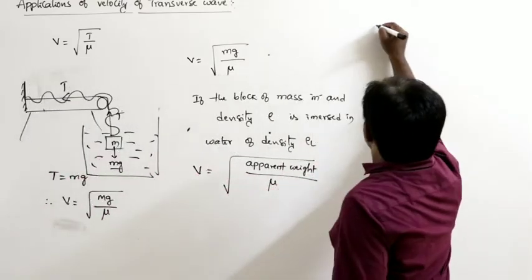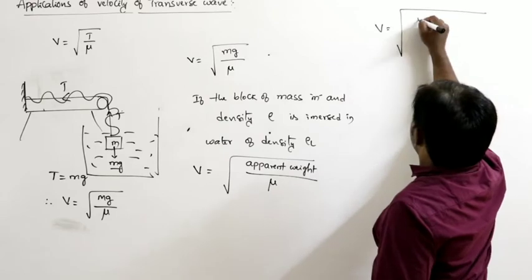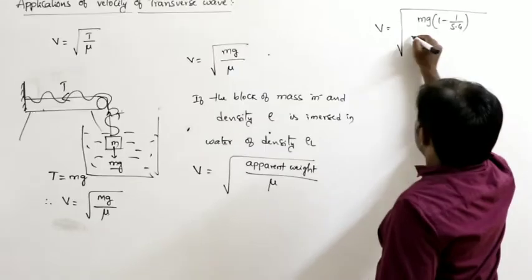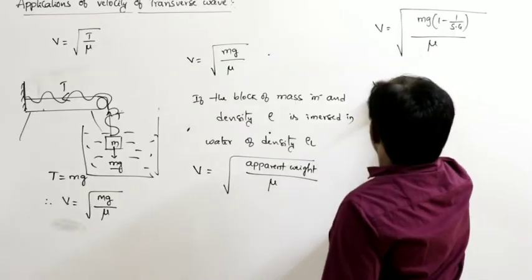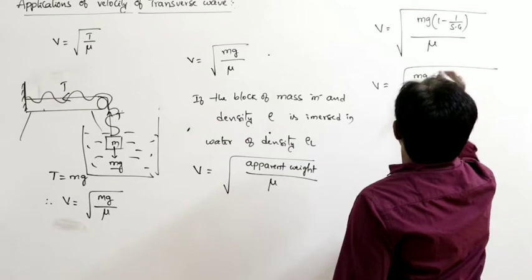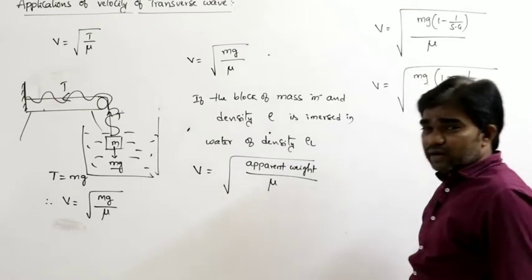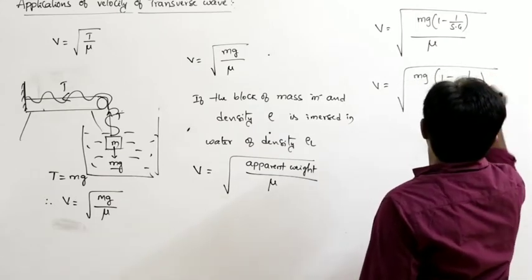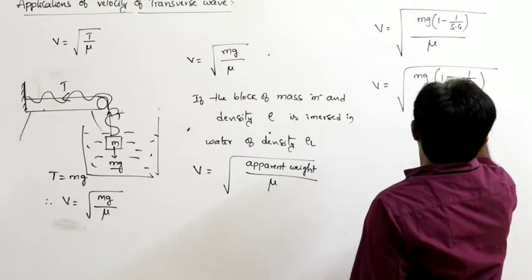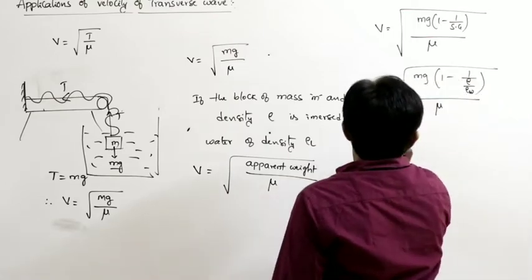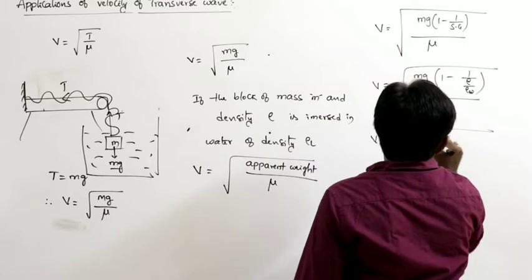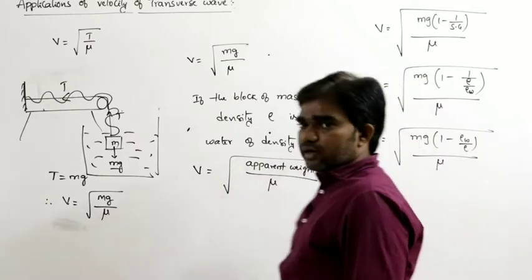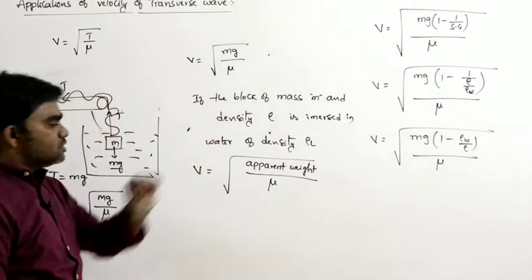What is the tension in the string, or what is the apparent weight here? mg into 1 minus 1 by specific gravity or relative density, divided by mu. So V is equal to square root of mg into 1 minus 1 by specific gravity, or relative density, in the sense density of the body divided by density of the liquid. That liquid is nothing but water here, divided by mu. So V can be written as square root of mg into 1 minus density of the water divided by density of the body, divided by mu. So this is one application here.